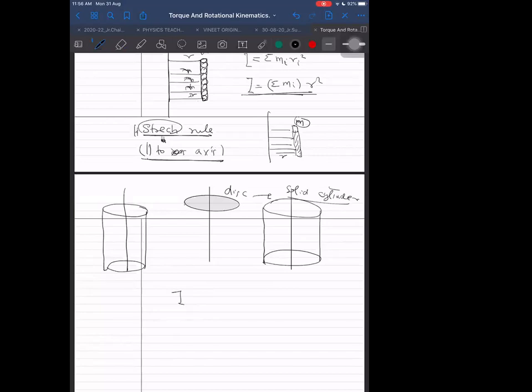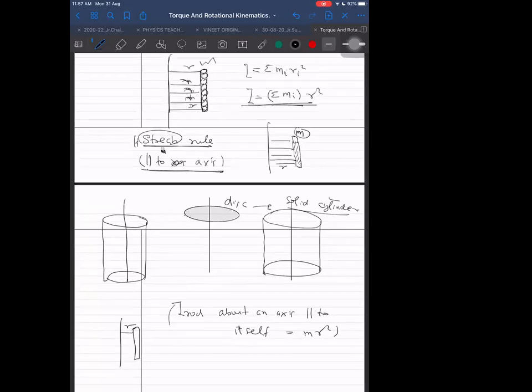But please listen carefully, I am telling you something. Moment of inertia of a rod is not equal to MR square. I have to say many things before that, so concentrate on those. Moment of inertia of a rod about an axis parallel to itself, and at a distance r, is equal to MR square.